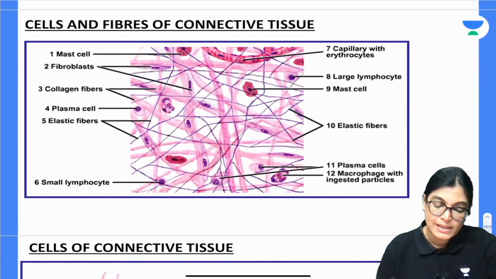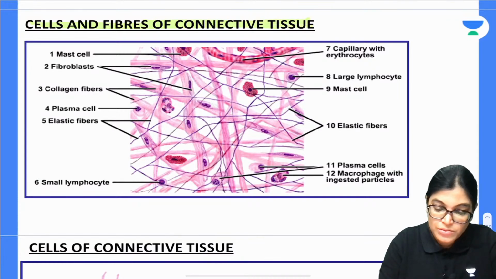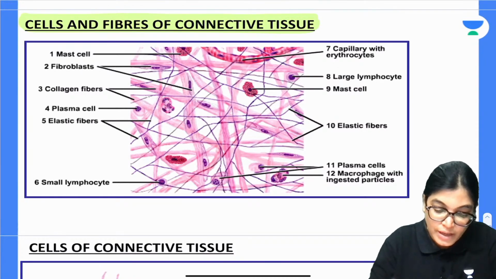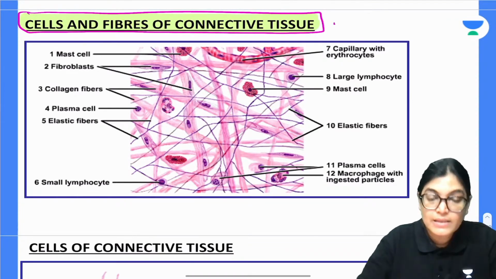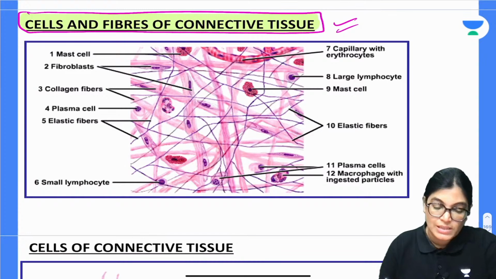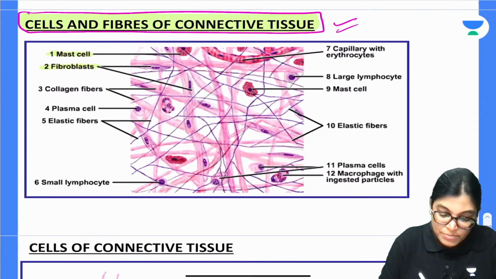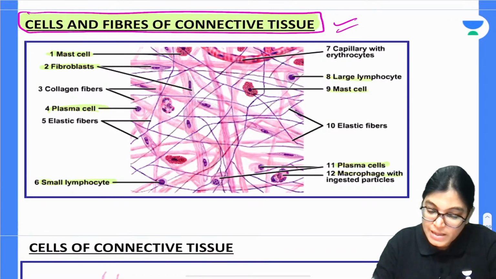Before starting this, let's see this slide, cells and fibers of connective tissue. I would like to show you the cells and fibers of connective tissue. The important cells are mast cells, fibroblasts, plasma cells, small lymphocytes, macrophages, and large lymphocytes.